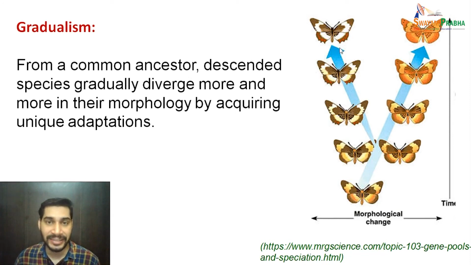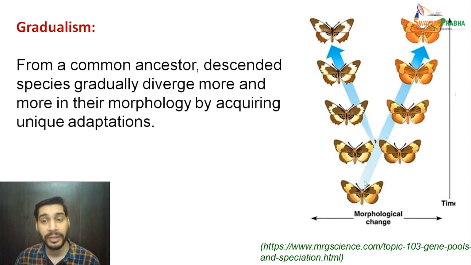These descendants gradually diverge more and more. So if you compare this one from this one, or this one from this one, and so on, they have diverged more and more in their morphology because of acquisition of unique adaptations.